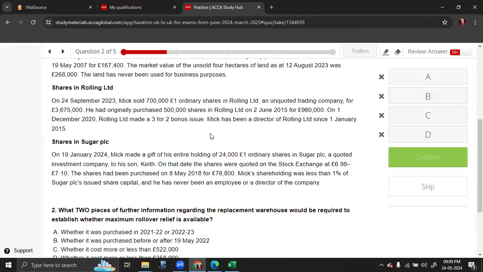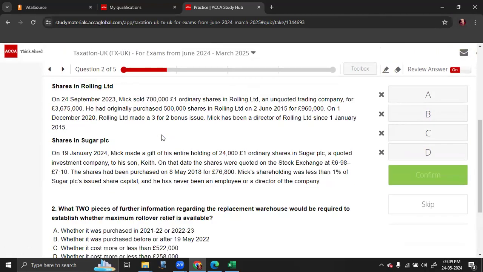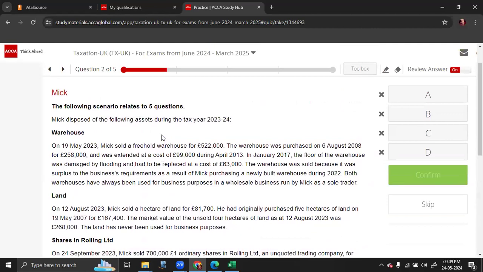Next one. What two pieces of further information regarding the replacement warehouse would be required to establish whether maximum ROR is available? The first thing to consider is whether it is a full reinvestment or a partial reinvestment, that is, whether the cost is more or less than the sale proceeds you received. If it is less than the sale proceeds, partial reinvestment. If it is more, full reinvestment.